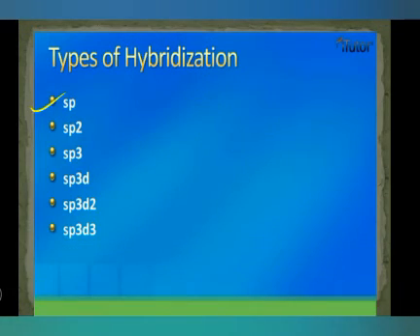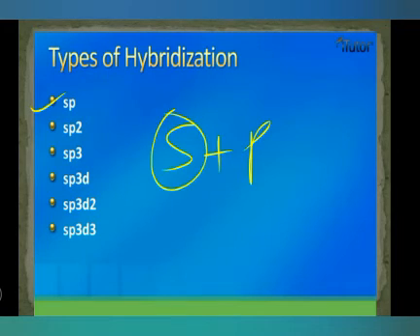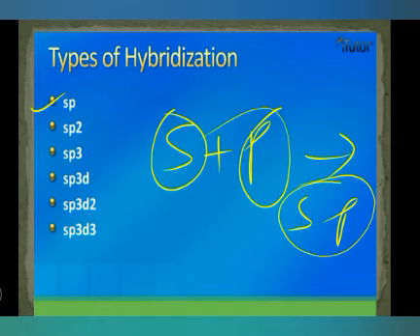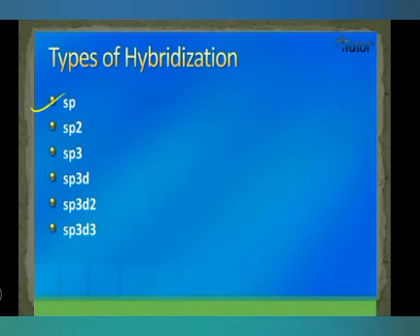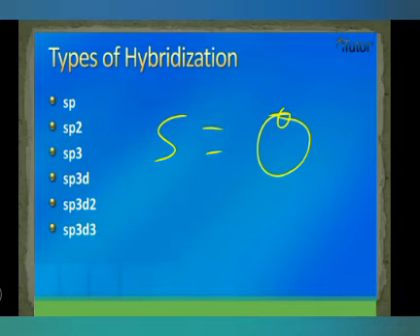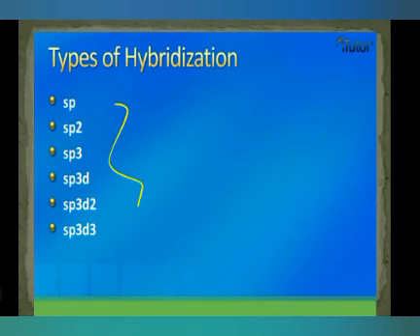Now what is the meaning of these sp words? It is hybridization: mixing of s orbital with p orbital and finding one new orbital, which is called a hybrid orbital. Okay, that's why these are sp, sp2. I think you understood what the meaning of s is. s is those orbitals where electrons are found in s. What is p? It is related to the electronic configuration.